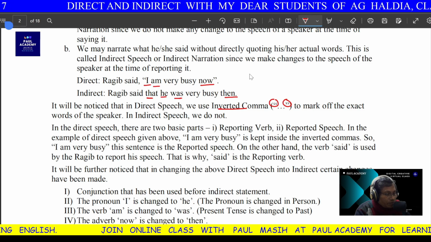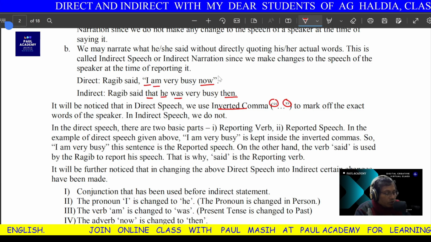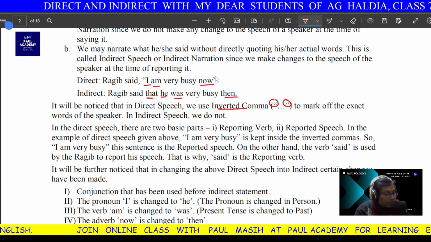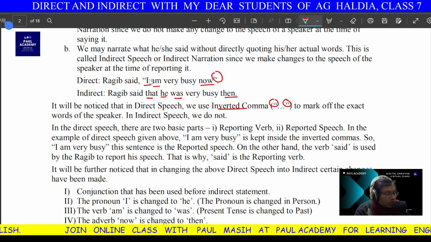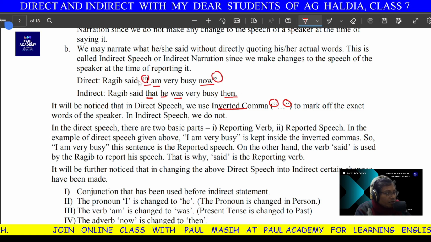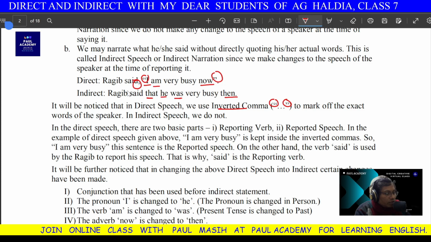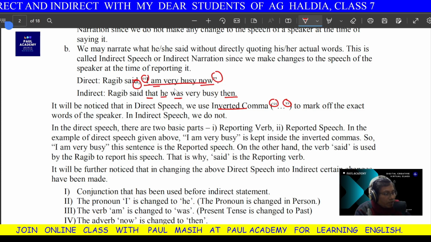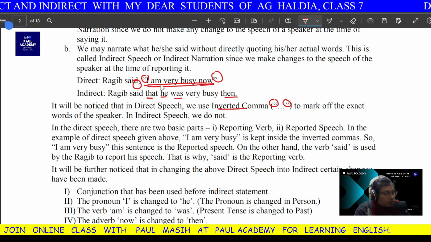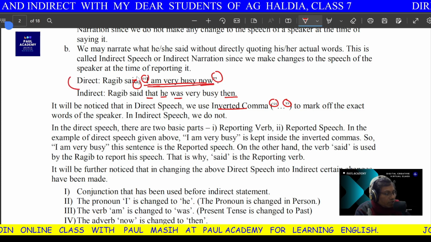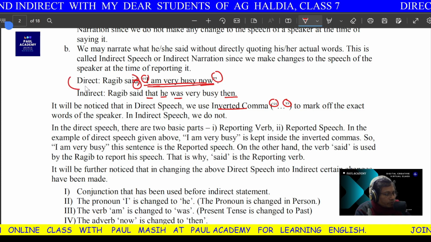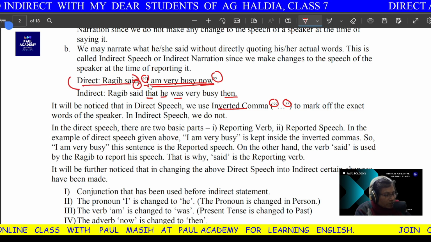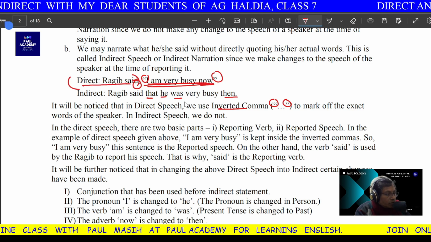So, very important thing: from direct to indirect, remove these inverted commas. And there is one more comma, which comes before the reported speech. The outside one is called reporting speech and the inside one is called reported speech.